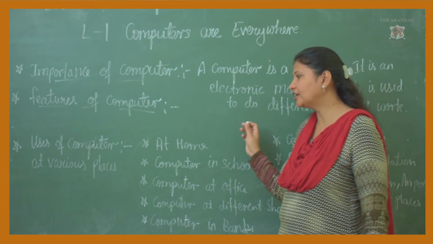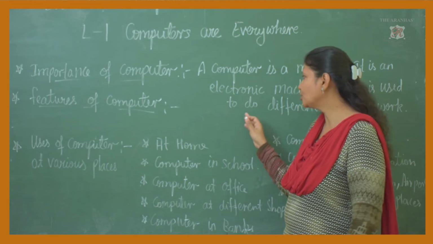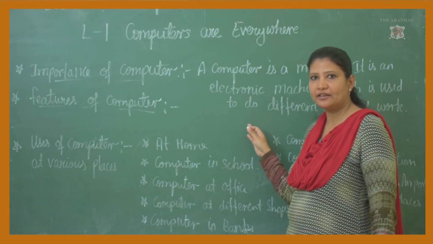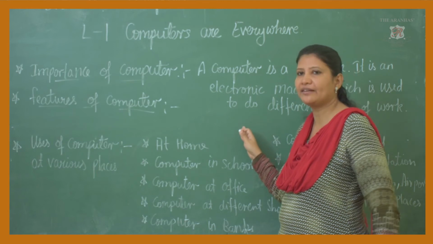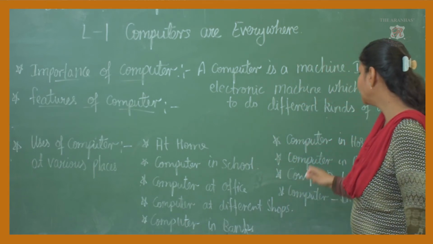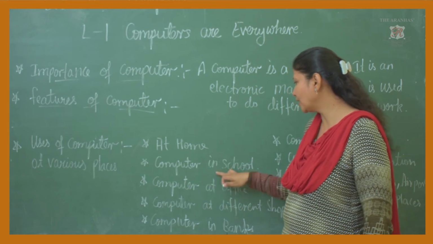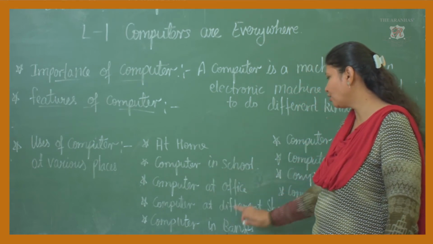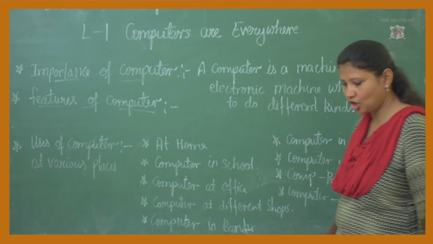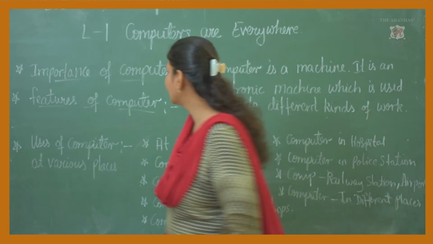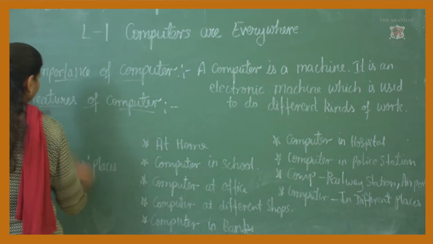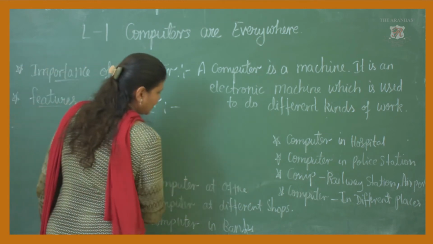Whatever words you are finding difficult, you can also write. I'll give you some more difficult words which you can write at home, which you can sit and learn.